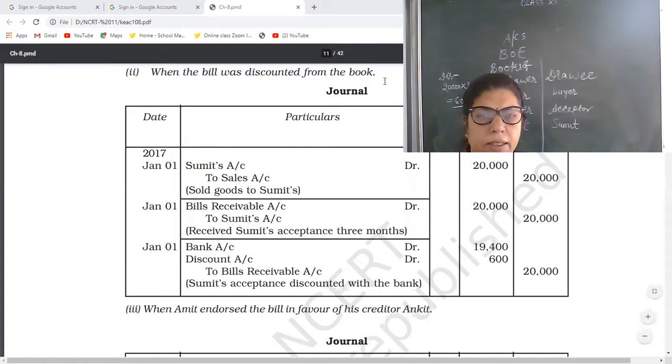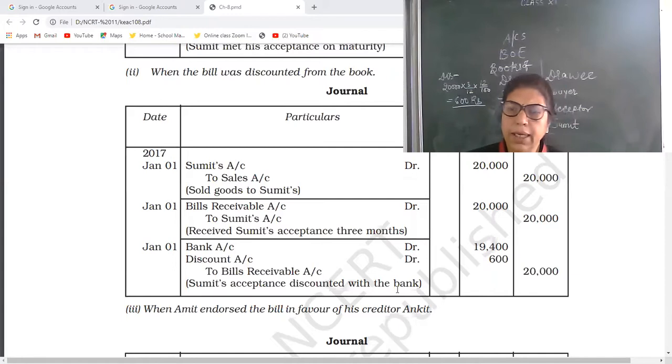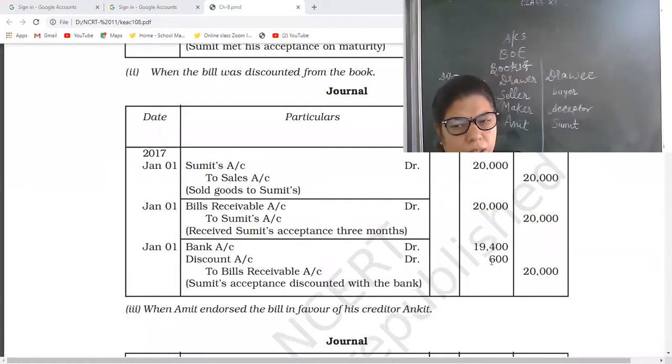Because the bank is giving early payment before maturity. So if the bank is giving payment before maturity, the bank will charge interest or charges for 3 months, the way amount of bill into months into rate. So 600 rupees will be charged by the bank, and 19,400 rupees issued to him.